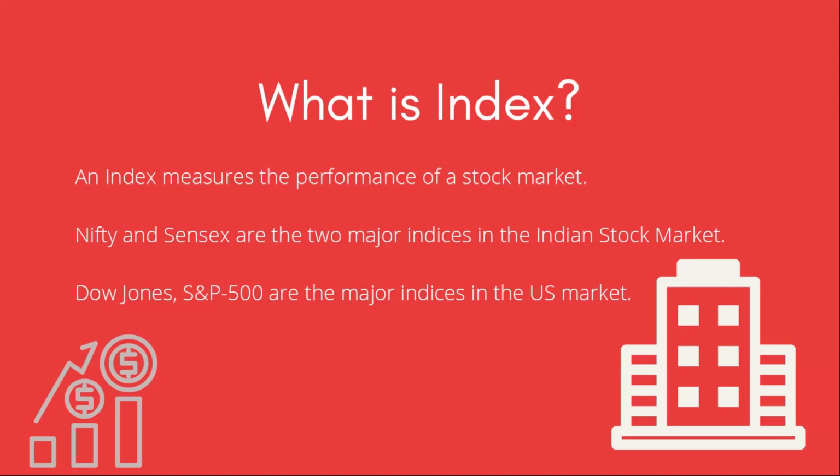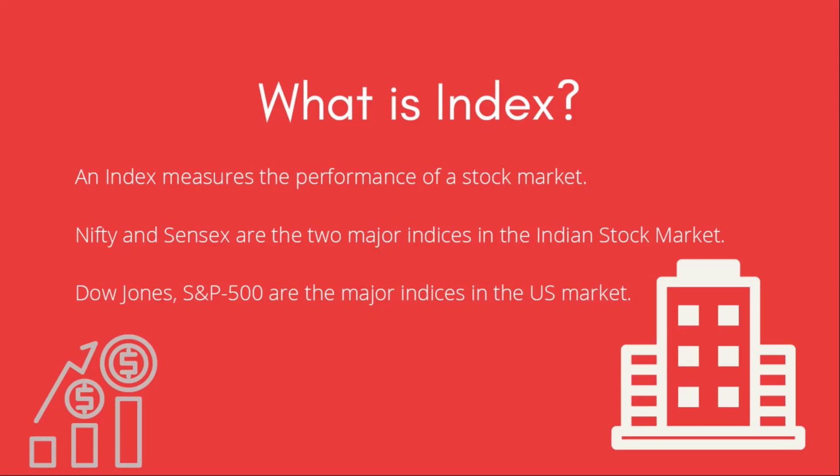Nifty and Sensex are the two major indices in the Indian stock market, whereas Dow Jones and S&P 500 are the two major indices in the US market. You should know the indices performances in the US also impact the other indices performances in the entire world. Basically, Nifty is one of the famous indices in India. And Nifty is calculated by taking the weighted value of the selected 50 stocks listed on NSE and is based on free float market capitalization.